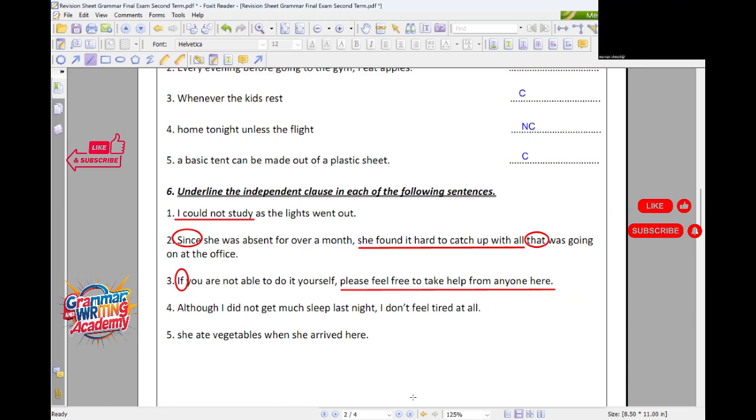Yes. Another one right now, Muhammad Hisham. Number 4. Although I did not get much sleep last night, I don't feel tired at all. Underline, I don't feel tired at all. Wonderful, because here I have a subordinating conjunction, which is although. I will not need this part, the first part, it will be subordinate, and I need here, I don't feel tired at all. Okay, Muhammad Sharif, number 5.